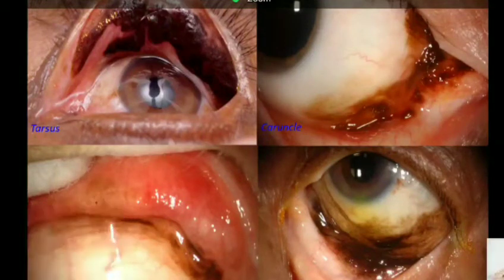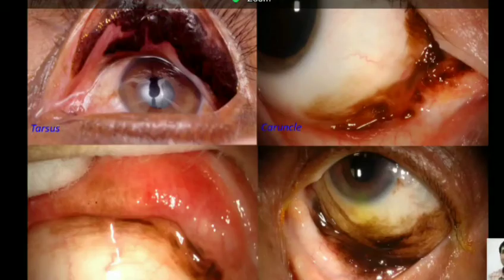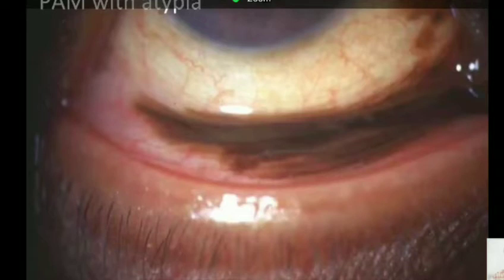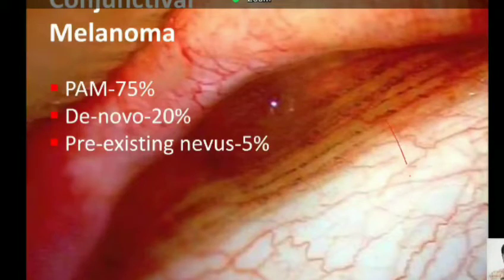I was talking about risk factors for PAM: more than 2 clock hours, involvement of the palpebral conjunctiva, involvement of the caruncle and plica, involvement of the fornical conjunctiva. So you have to explore the conjunctiva and look at the entire extent of conjunctiva before you conclude whether a given set of PAM is important or not. So this is an example of a patient where fornical conjunctiva is involved. When you look more medially, you see a nice large melanoma. And this is a fornical PAM again, and that nodule is a melanoma.